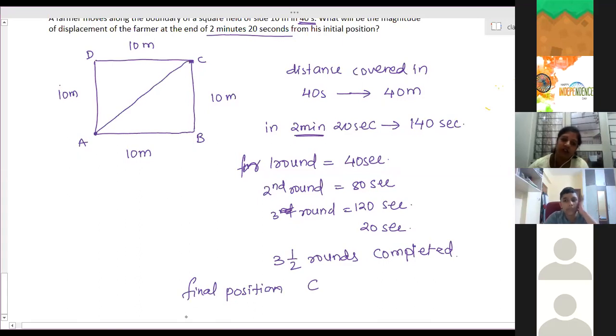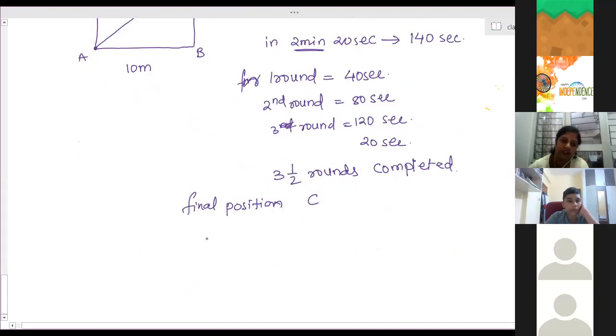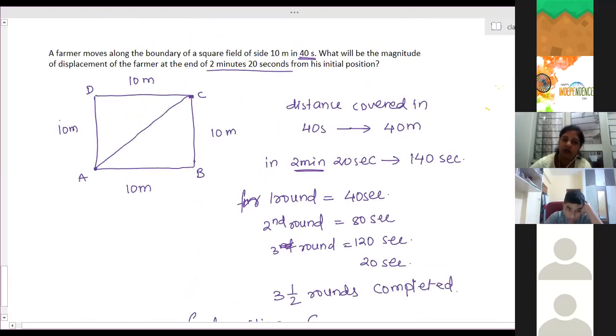For displacement, we need to calculate AC. It is a square, so angle B is 90 degrees. How do we calculate AC?